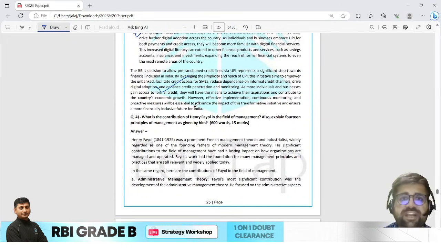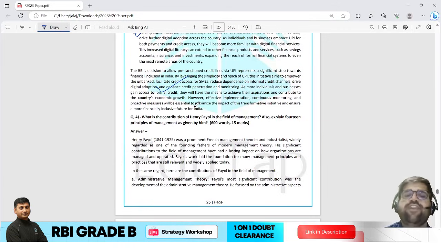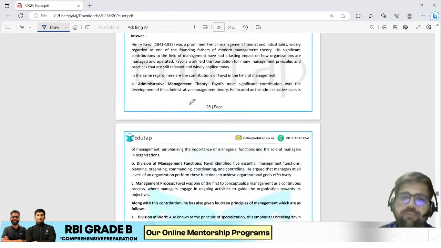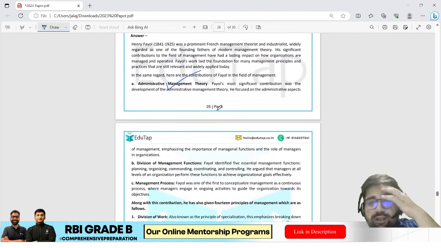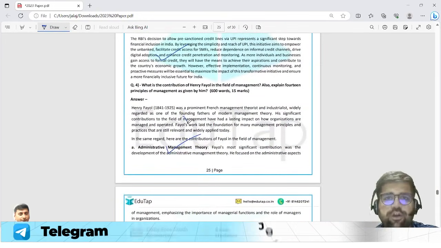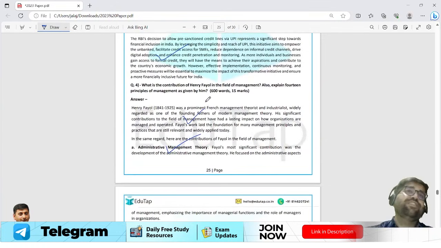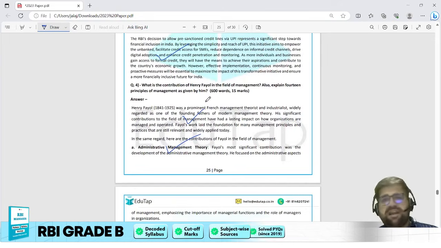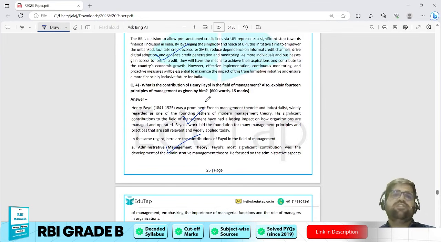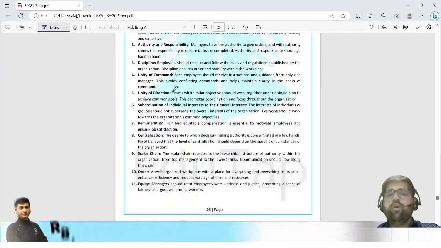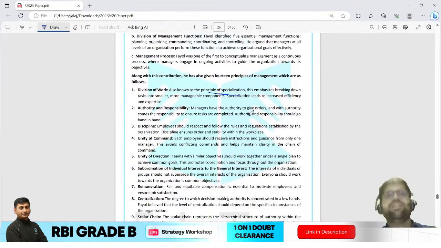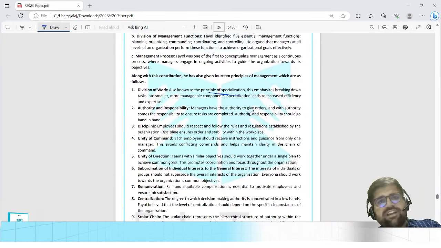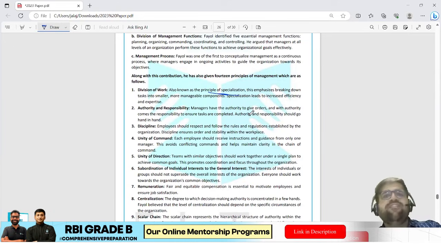And now when it comes to the 15 markers, we have: what is the contribution of Henry Fayol. Now by contribution, we mean the principles only. So you have to remember the administrative management theory, how it has been introduced by Henry Fayol. Again, this is a very basic question. You could have easily said that Henry Fayol is the father of administrative management. He has given 14 principles of management. You have to list them one by one. Now do not go deep into each and every principle. You just have to use the approach of touch and go. You just touch that particular concept and move ahead in a very fast manner.